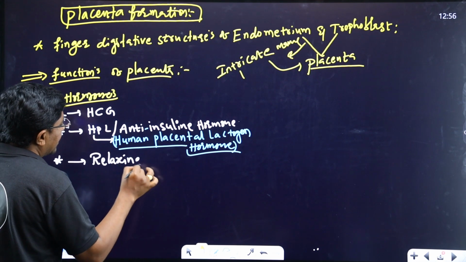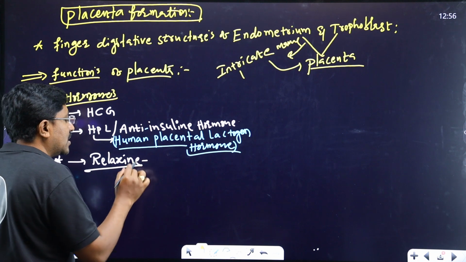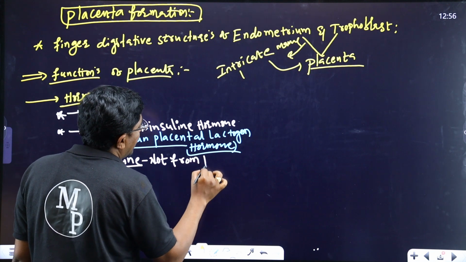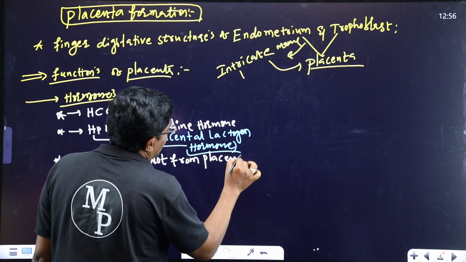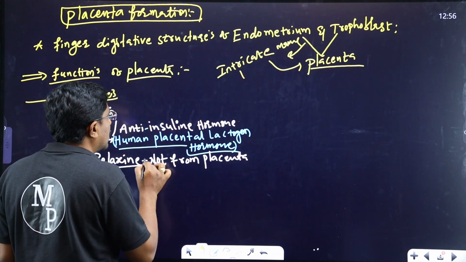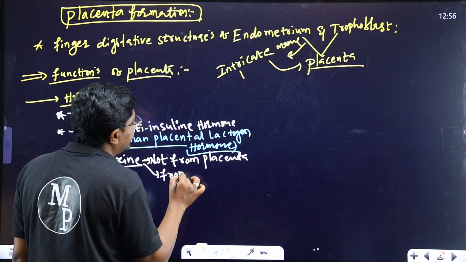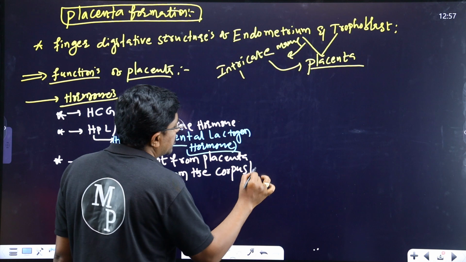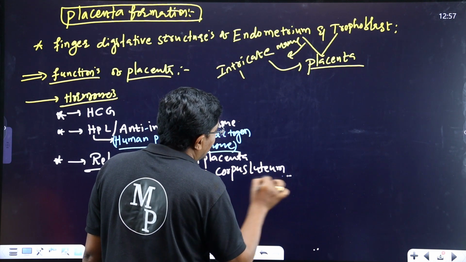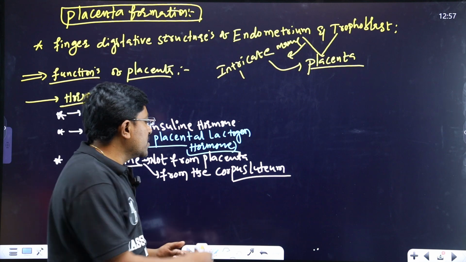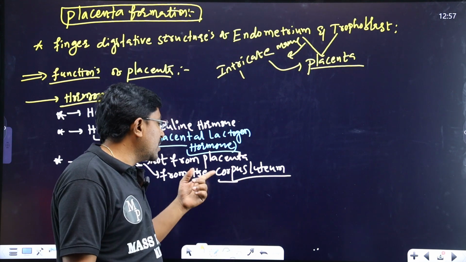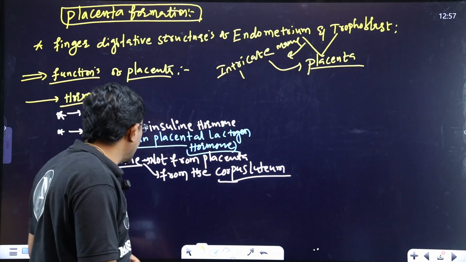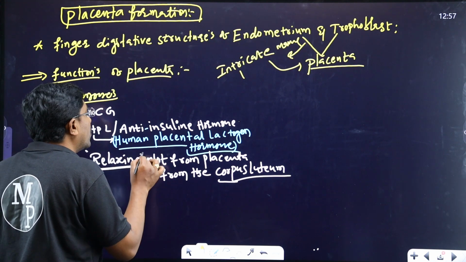Actually, the relaxin hormone is not from the placenta. It is from the corpus luteum. See, even after formation of the placenta, the corpus luteum will survive, and the corpus luteum and placenta both release progesterone and estrogen, and the additional function of the corpus luteum is production of relaxin hormone.